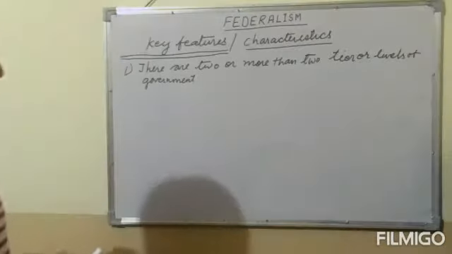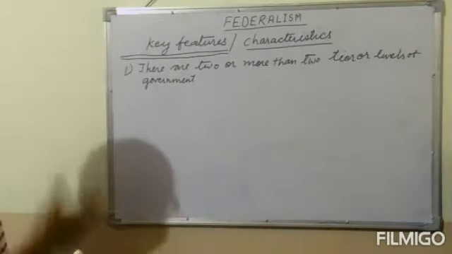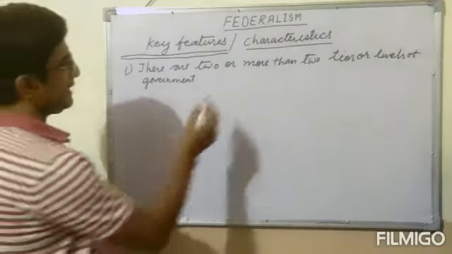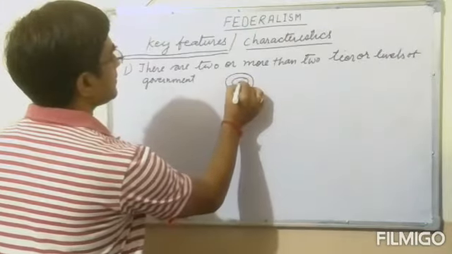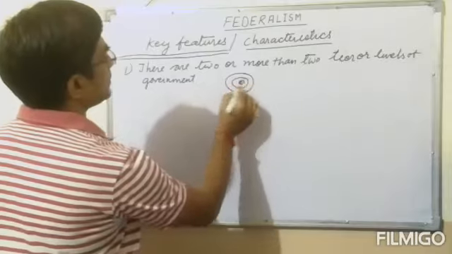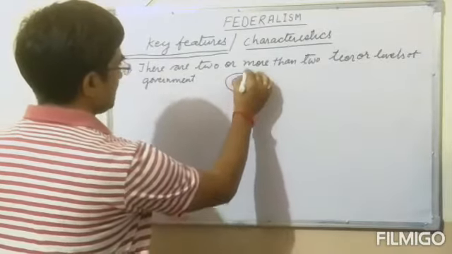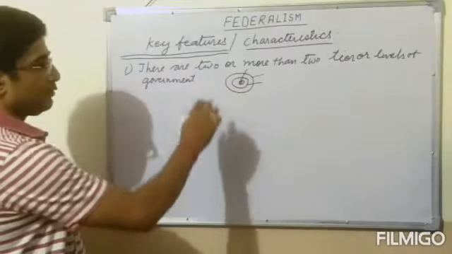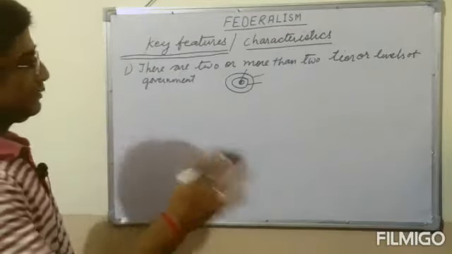Means we can understand better when we see this: this is a central government, this is a state government, and this is a local government. Local government is located only in certain areas, where they have to discuss the day-to-day problems.